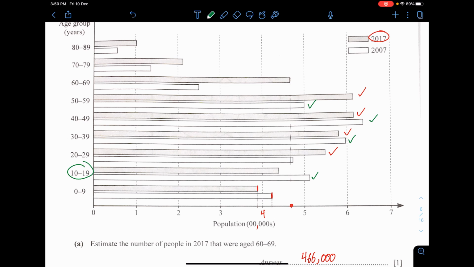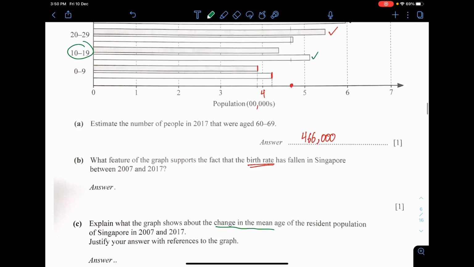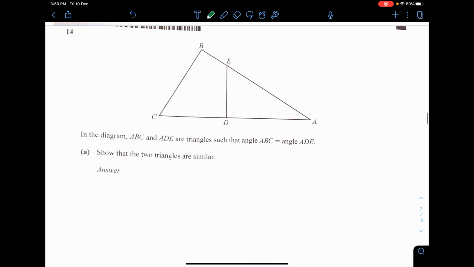You can see that the mean age of 2017 is somewhere in 50 to 59, 40 to 49, where the highest number is around there. Meaning to say that the mean will be higher compared to the green color. The red one is a higher mean compared to the green. The 2017 mean age has increased compared to 2007. I think that's all you need to explain to them.